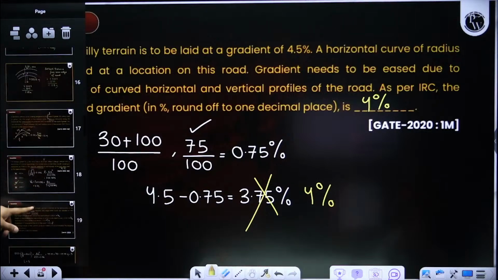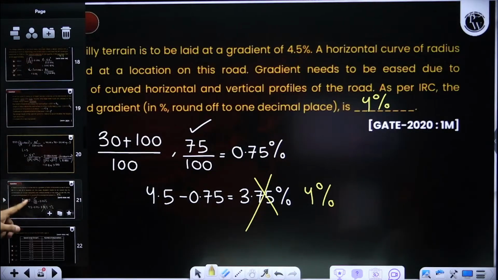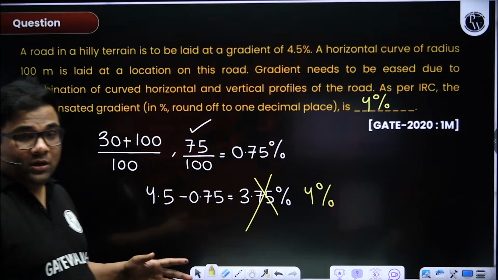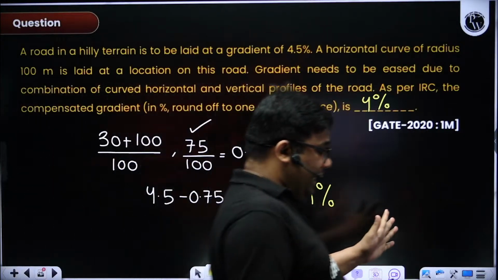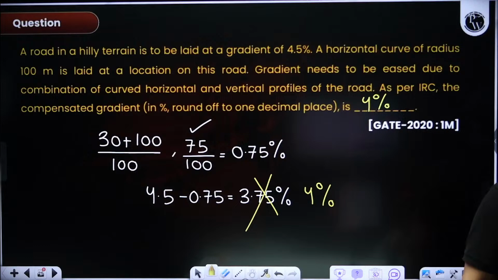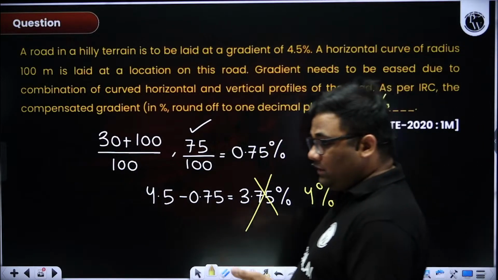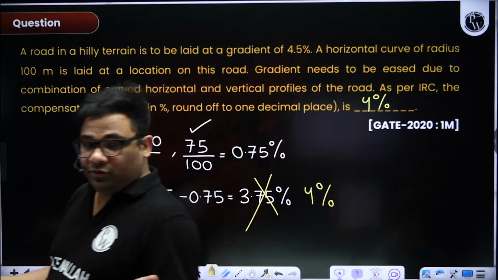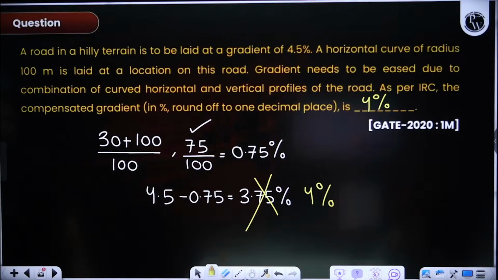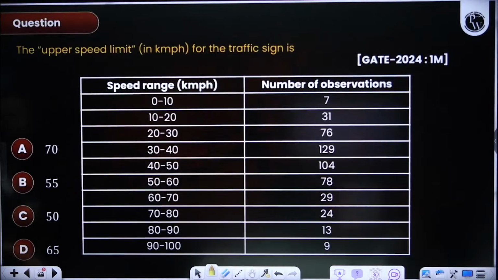Okay. Now super elevation, I am not doing any questions because yesterday in super elevation I solved almost all the type of questions which can be asked in GATE. So if you want to see super elevation questions, yesterday I solved some 6 to 7 questions in super elevation. Those questions are important, so you can do that. Let us go to some traffic also.